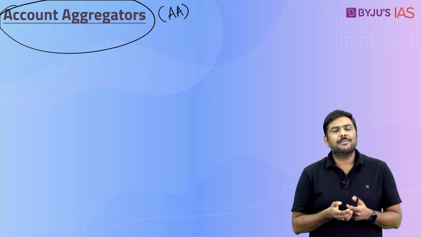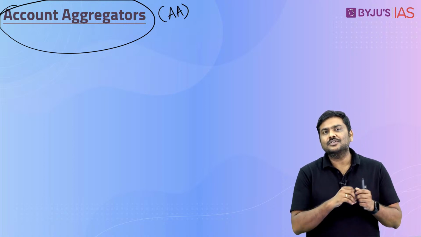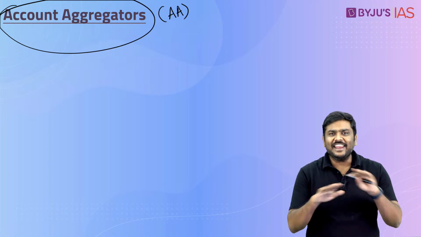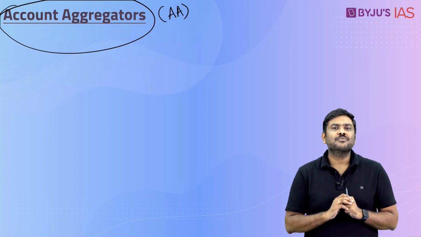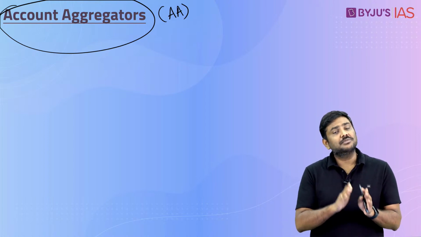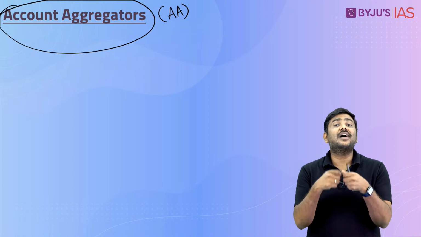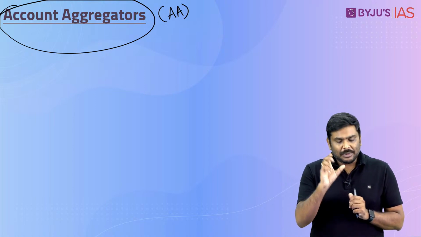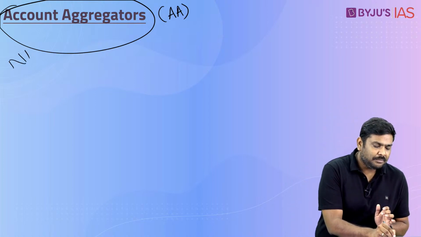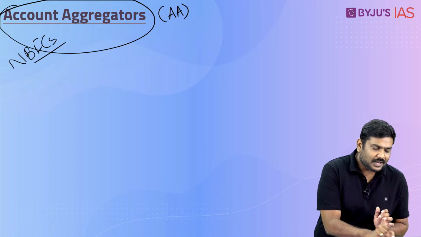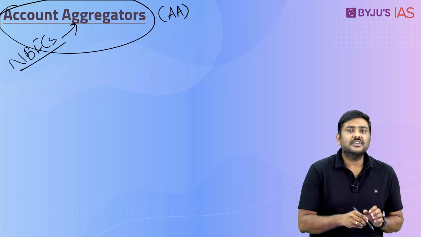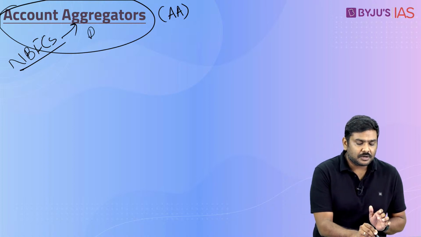Now some of the newspapers had carried a lot of information related to this, and some newspapers did not carry anything related to the concept of AA. Now for UPSC exams, this becomes very important. Why? Let's try and understand the concept now. AA in simple terms are nothing but NBFCs which are given the license to provide the service of account aggregation by Reserve Bank of India.